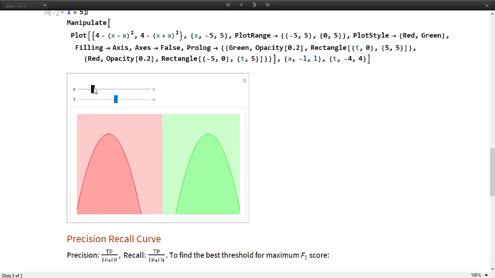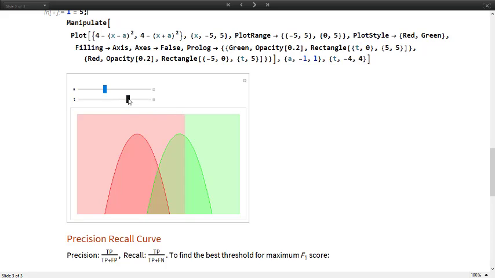Ideally, if we have a model like this, then any threshold in this region is good enough to classify our data. But in actual practice, we have curves that overlap. So we can't find an exact threshold such that we can completely split it into a yes or no classification with 100% accuracy.